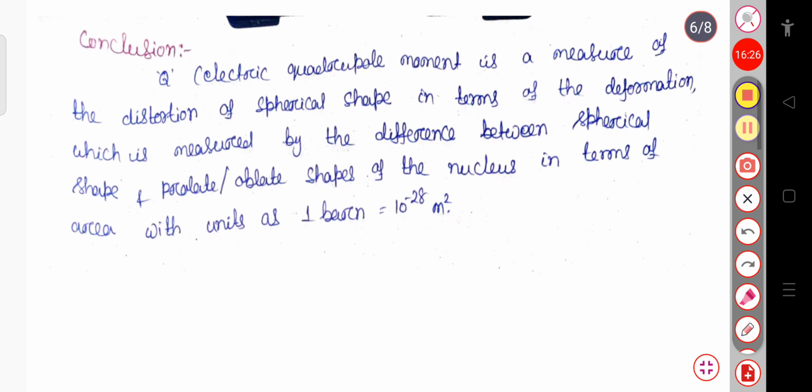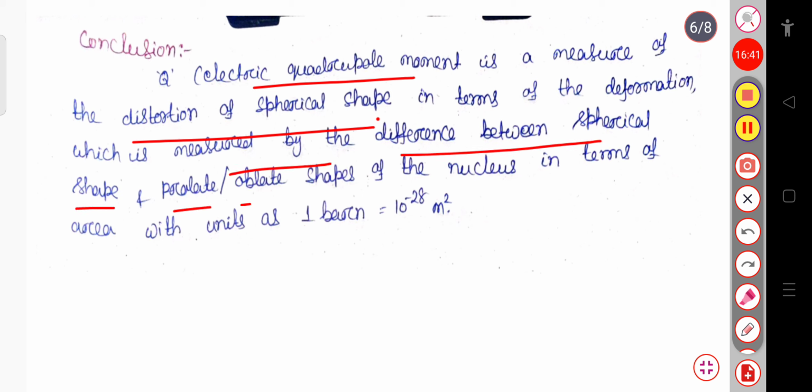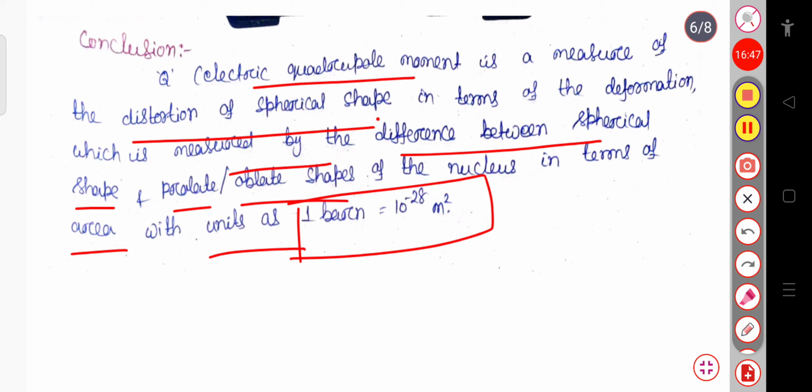So what is the conclusion? The Q, that is the electric quadrupole moment, is a measure of the distortion of the spherical shape, in terms of the deformation, which is measured by the difference between the spherical shape and the prolate or oblate shape of the nucleus, in terms of area, with units of 1 barn equal to 10 power minus 28 meter square.